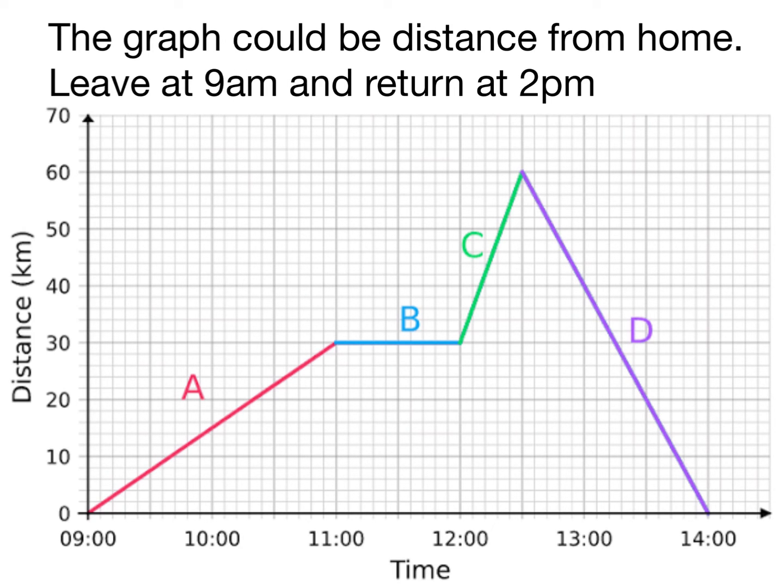So let's have a look at a graph of a distance. This could be distance from home. So we could leave at 9 a.m. and return at 2 p.m. You'll see the red line's one section, we'll discuss what that is, then the blue, the green, and finally the purple, which as you can see comes home.